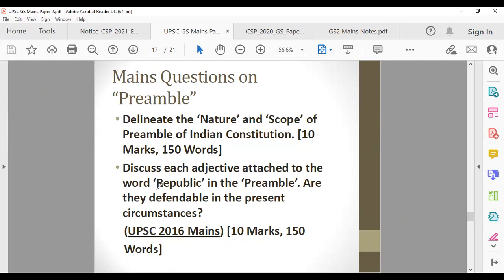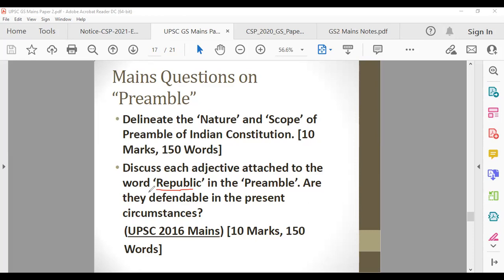It's very difficult for you to write this answer if you don't remember the preamble. So what are the different words which are there? And I will also show you my answer, what I have written earlier. I have missed some words because maybe at that time I got overconfident or I was not remembering the preamble. So you should not make the same mistake. So what are the different words which are there?